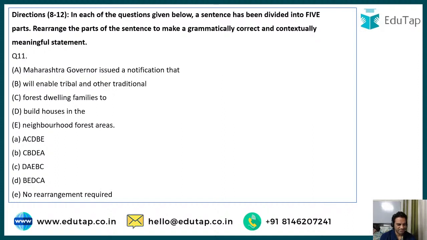Very smart, Lina. Very good, Anushri. Very good, Prerna. The sentence was already in arrangement. The Maharashtra governor issued a notification that will enable tribal and other traditional forest dwelling families to build houses in the neighborhood forest areas. So the correct answer here is option number E. Very well done. No rearrangement required.